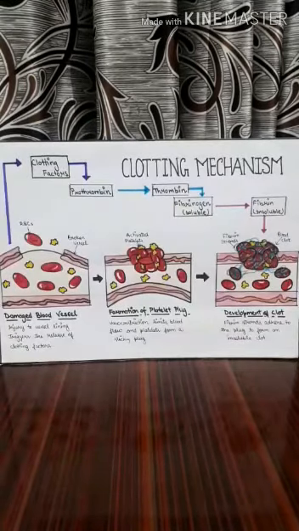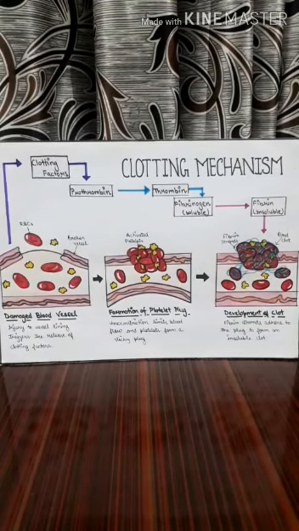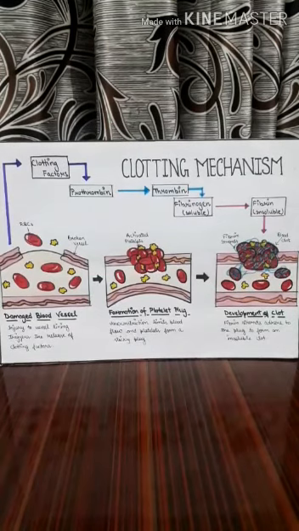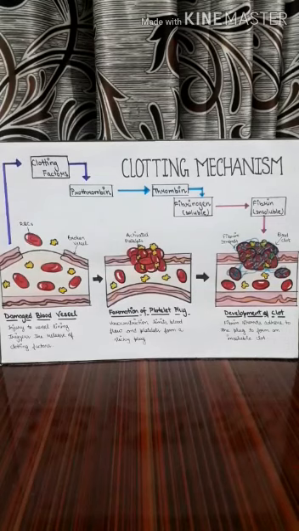Okay, so when vessel is ruptured, blood oozes out, right? After a few minutes, you will observe that blood has lost its fluidity and it has formed a semi-solid jelly-like structure. This phenomenon is what we call as coagulation or clotting of blood. And this is one of the most effective defense against bleeding in human body. Now this clotting mechanism occurs in few stages.